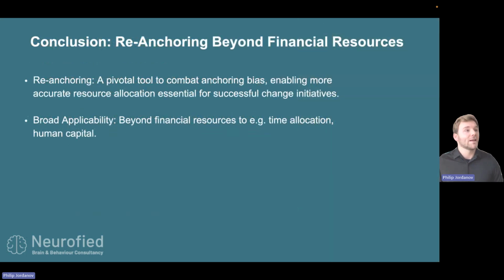And what we see is that in this way, you can make allocation decisions a lot more objective and a lot more fact-based. You can reduce and mitigate anchoring bias in that decision-making process. And of course, you can go far beyond this GreenTech case and look at other allocations in your company: the allocation of time, for example, the allocation of FTEs, allocation of freelancers, whatever it is. Be aware of the fact that anchoring bias might be in the mind of the decision makers, and be aware that you can create a second anchor to make the decision more objective and more fact-based.